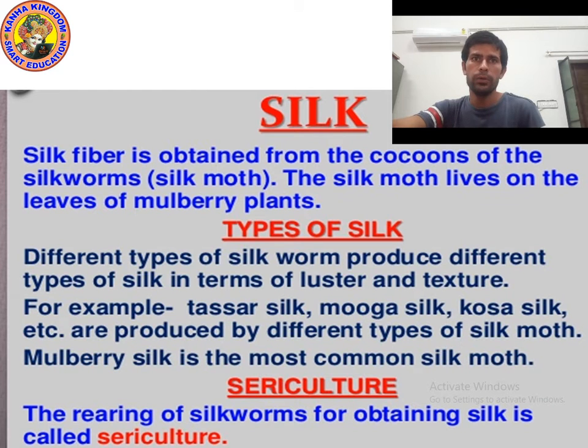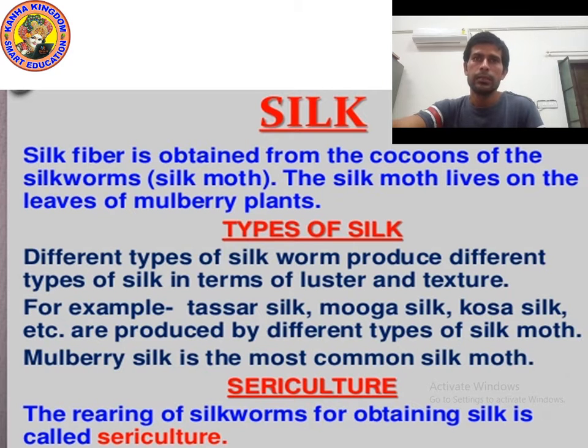Okay kids, now let's study the next topic. Next topic, silk. You know about silk, that there are different types of silk we get from different kinds of silkworm. And you know that silk is very useful. We use silk to make fabric.